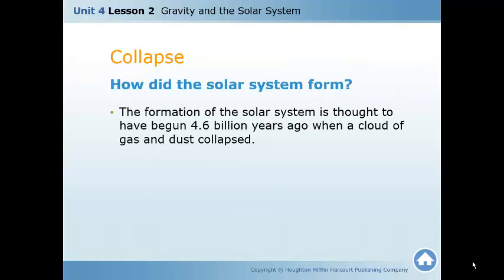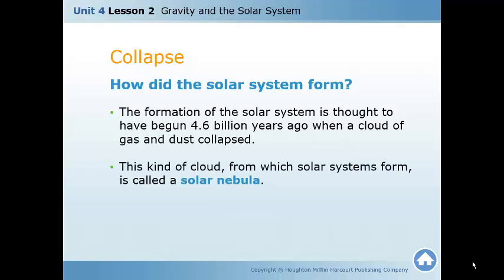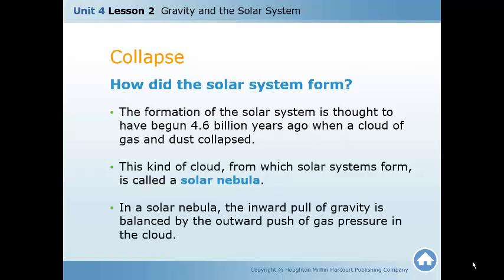How did the solar system form? The formation of the solar system is thought to have begun 4.6 billion years ago when a cloud of gas and dust collapsed. This kind of cloud from which solar systems form is called a solar nebula. In a solar nebula, the inward pull of gravity is balanced by the outward push of the gas and pressure of the cloud.